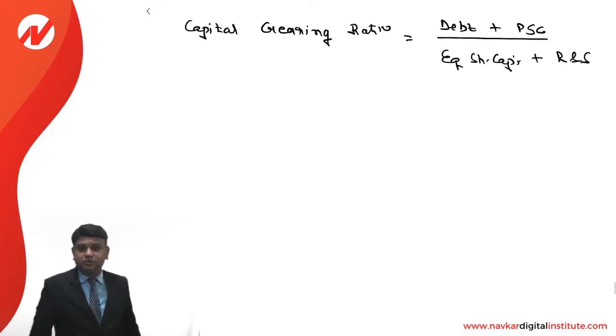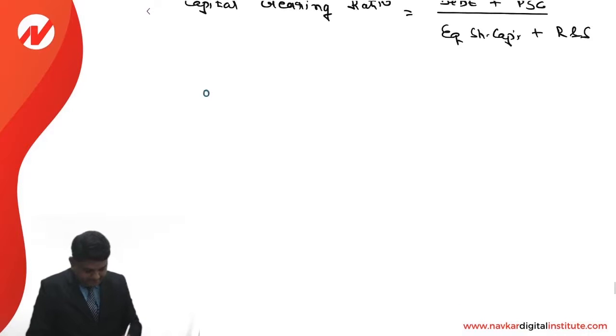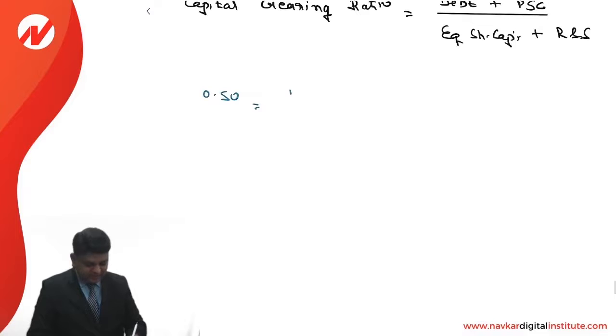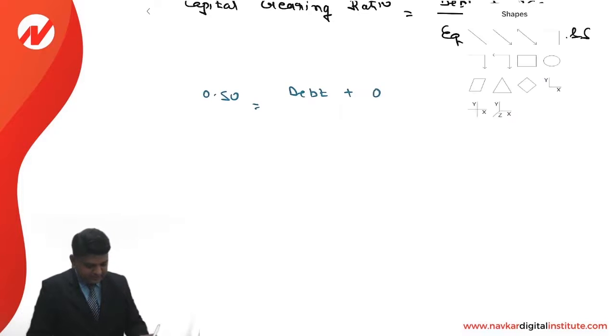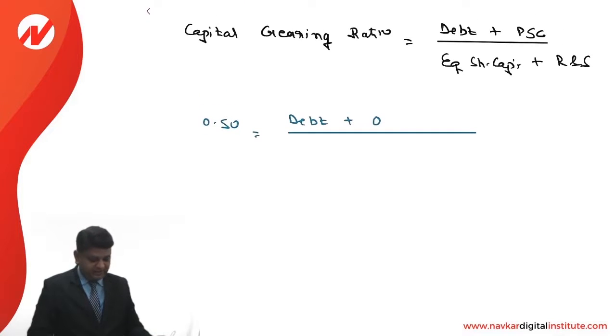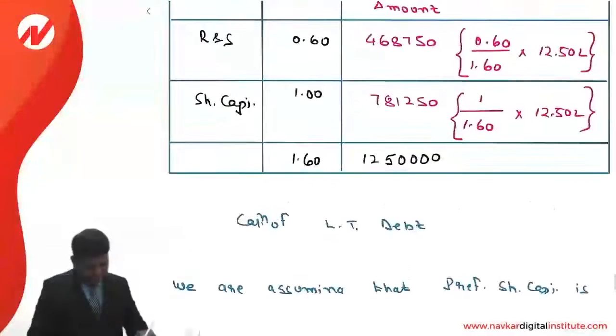Capital gearing ratio is provided to us as 0.50. What is required to be calculated is debt, plus preference share capital is 0, divided by equity share capital plus reserves and surplus.